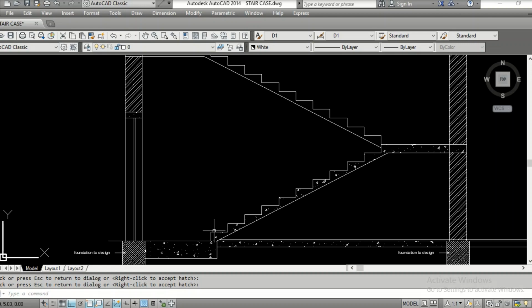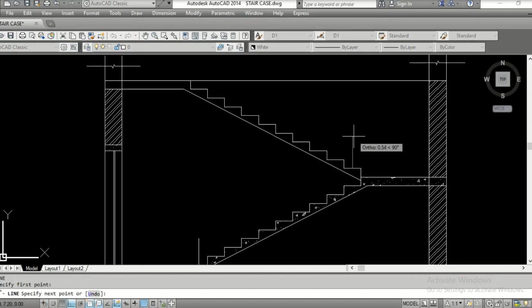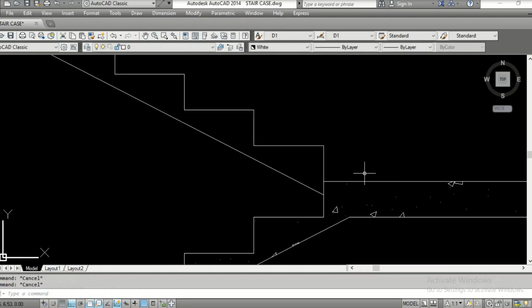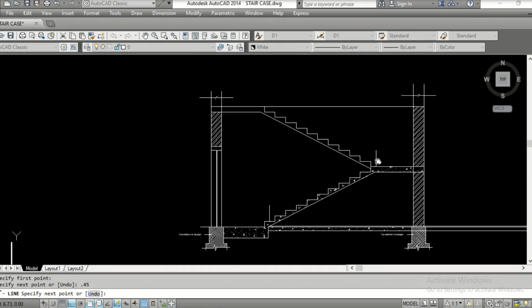And now let us put the railing here, line 0.45. Yeah, good. Here there's a line which I had left earlier. On this line 0.45. Yeah, good.